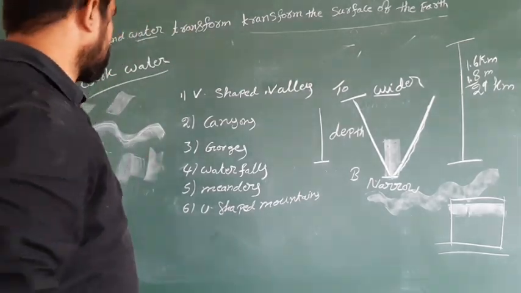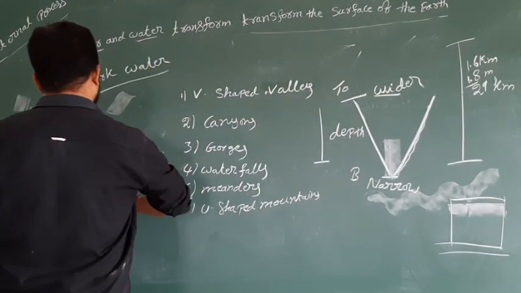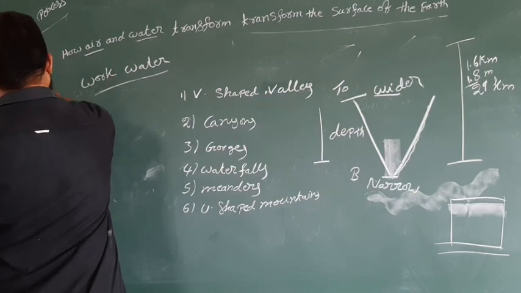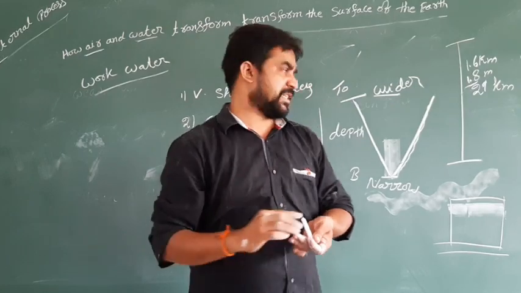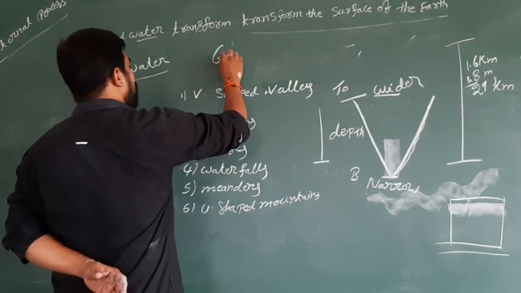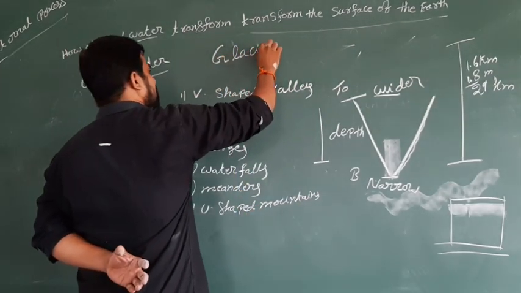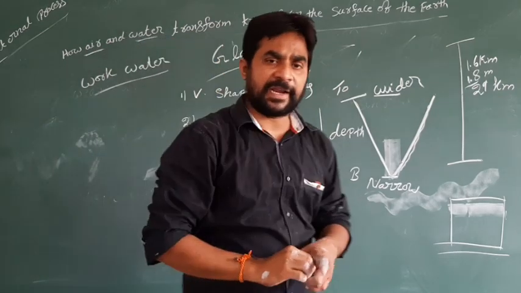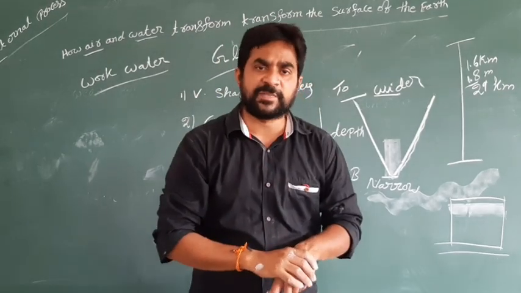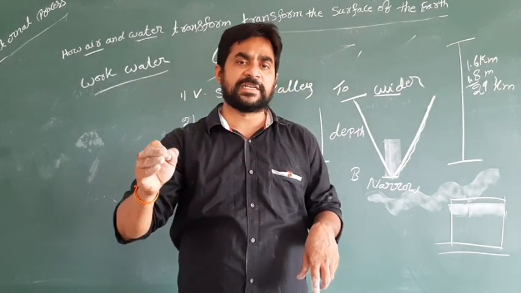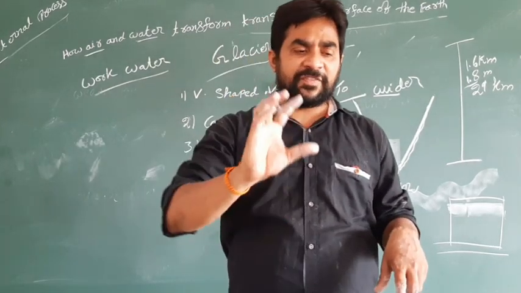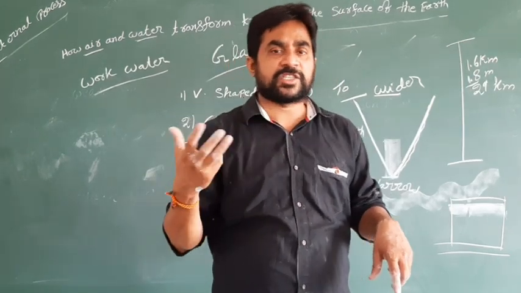Next, we know that U-shaped mountains are formed because of glaciers. So we know what is meant by a glacier. Glacier means floating ice. Glaciers means floating of water, otherwise floating pieces of ice, otherwise snow.